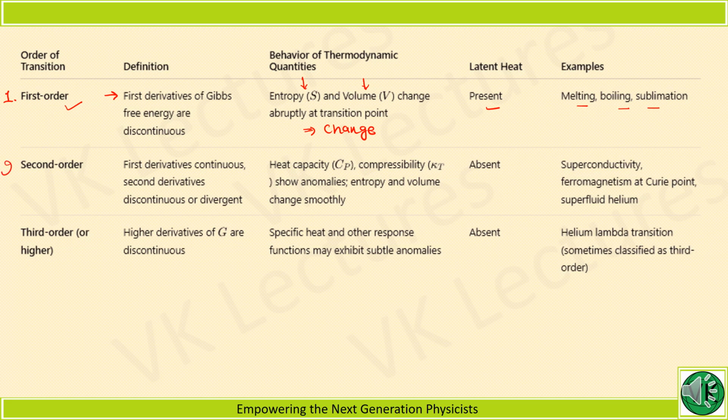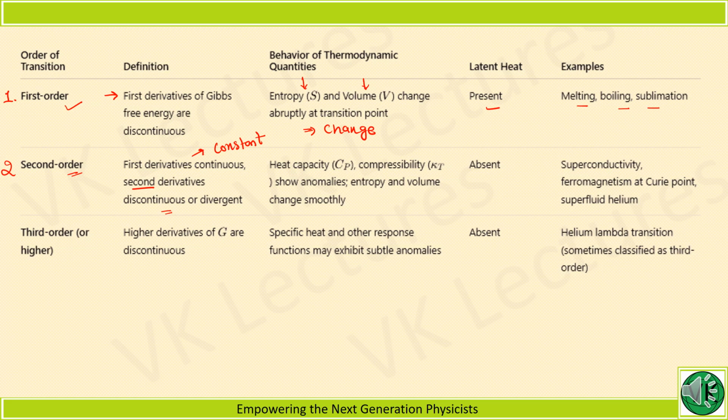Now the second order. In second order, the first derivative is continuous, that means it is constant, but the second derivative becomes discontinuous. When the first derivative changes, it is first order transition. When the first derivative is constant and the second derivative changes, it is second order transition.